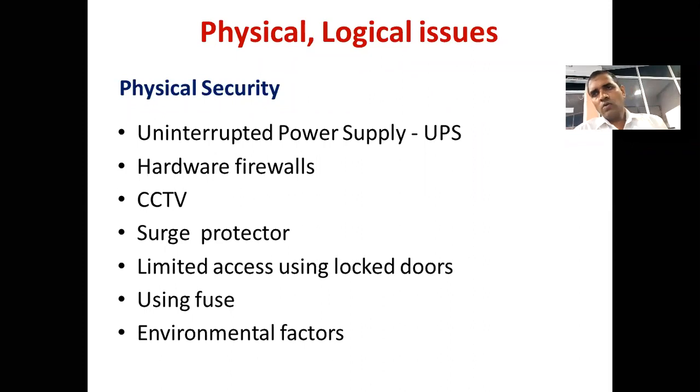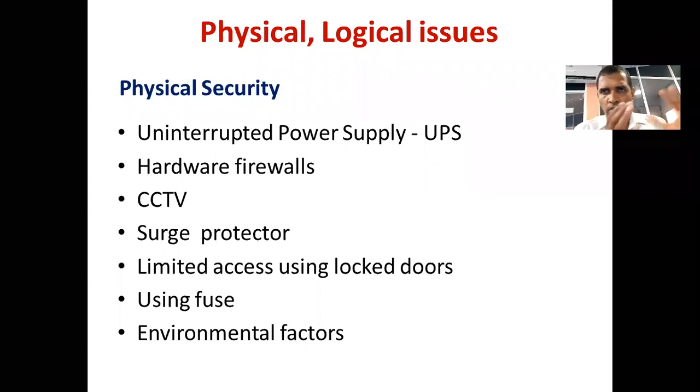Okay. Now come to the third type of issue called physical issue, or logical issue. So let me explain the physical security or physical related thing first. Then only I can come to the logical. So we all know that our computers can be affected by some external factors.